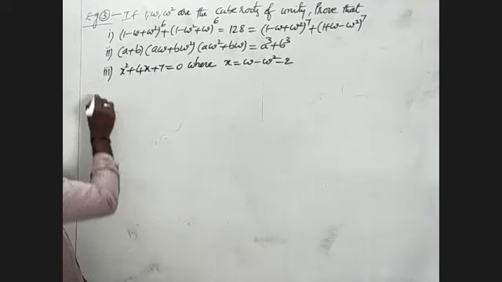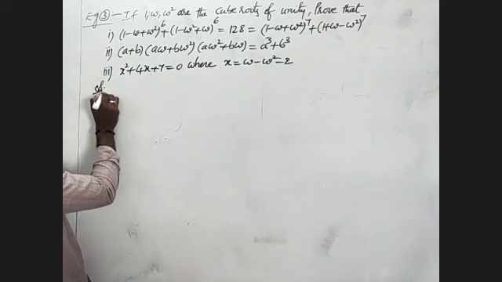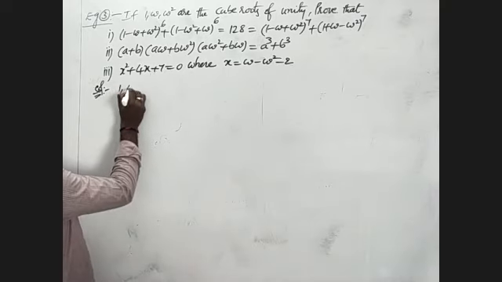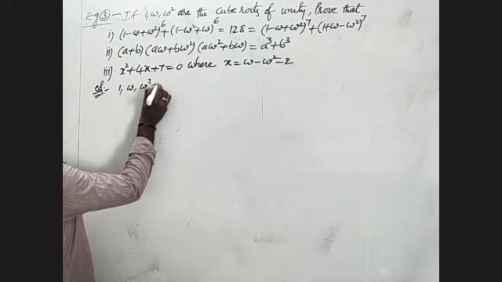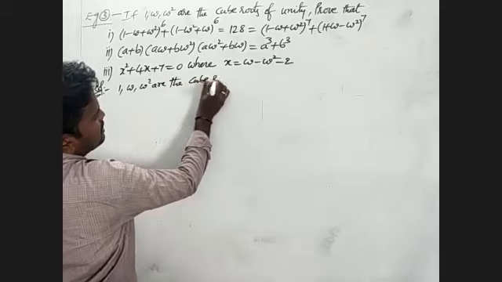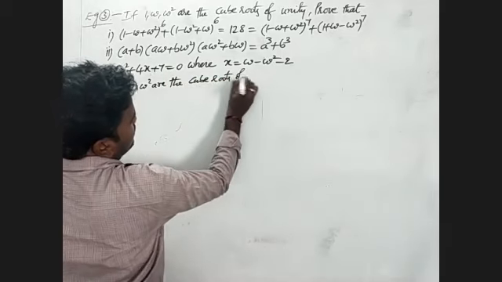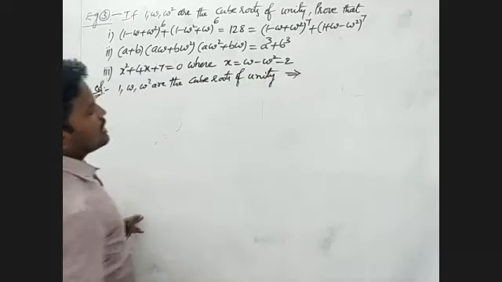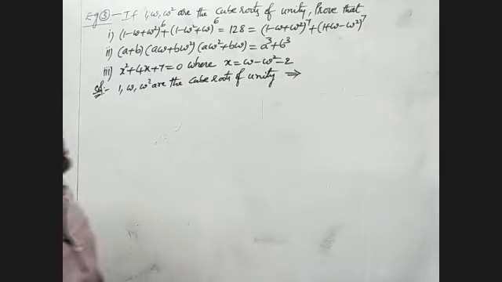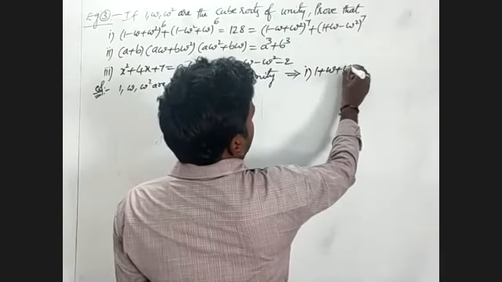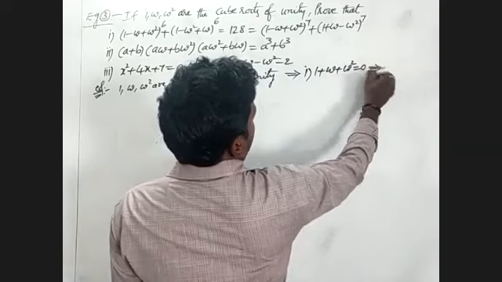What I am asking in this problem: here 1, omega, omega square are the cube roots of unity, that I will write. 1, omega, omega square are the cube roots of unity means first we will write the condition 1 plus omega plus omega square equal to 0.